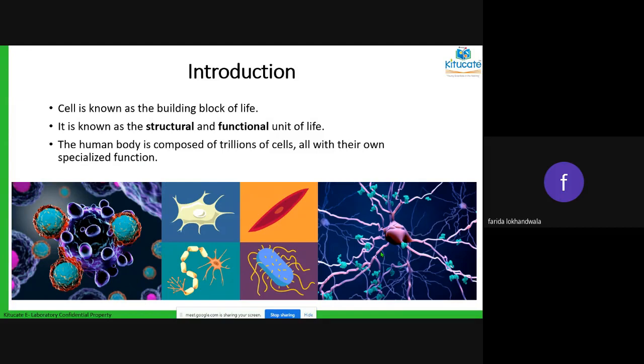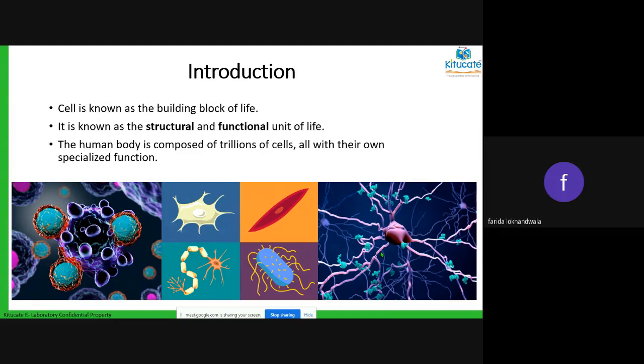First, they put the first line of brick, then they put cement over it, then they put the other brick line, then again they put cement over it. So you imagine that the cells are like those bricks. They are the building blocks, but of living things. So we call the cell the building block of life. And as I told you before also, cells are called the structural and functional unit of life.